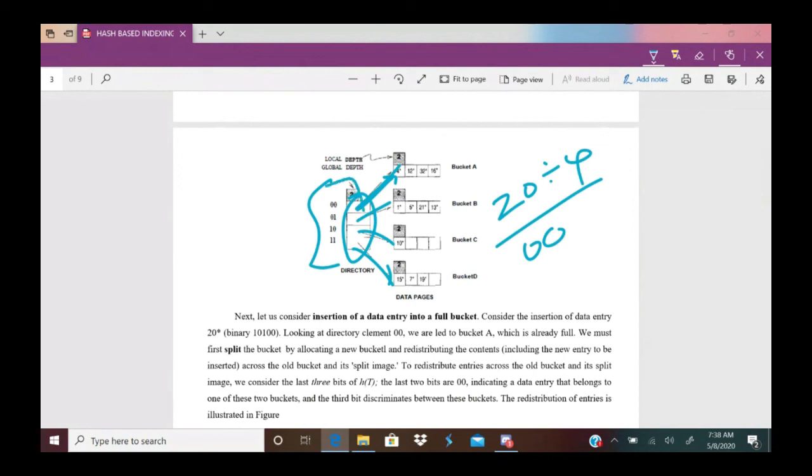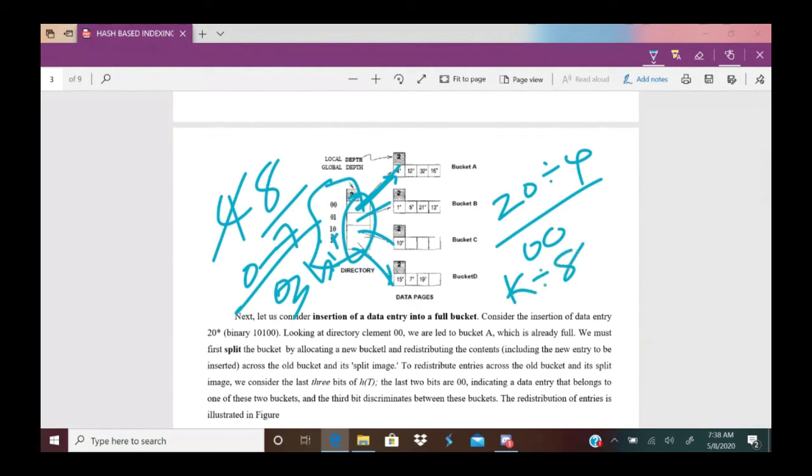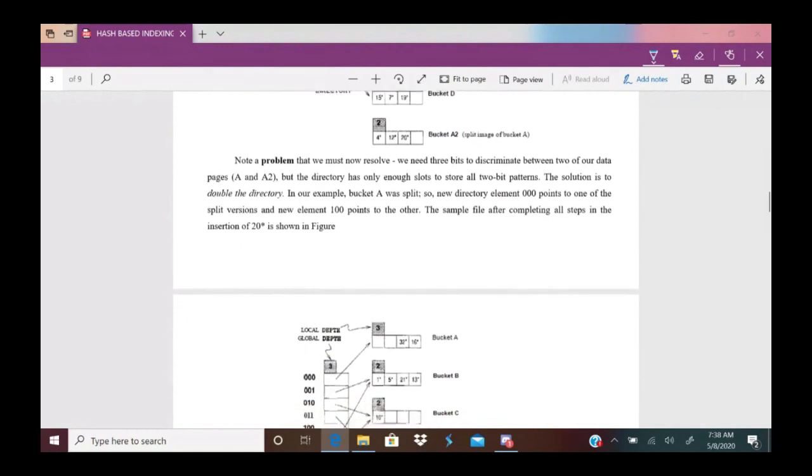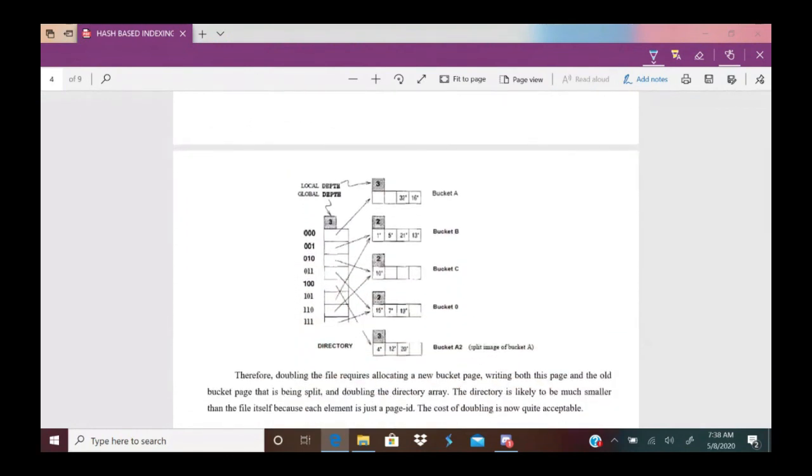Doubled means that initially the directory has 4 pointers, and now it is doubled to 8 pointers. 8 means 0 to 7, and 0 to 7 in binary is represented with 3-bit numbers. So the hash function changes to k mod 8. Keep that in mind. Now, after 20 is inserted, previously 4 buckets were there, now 1 extra bucket is added, the directory is doubled and pointers are adjusted accordingly, and the hash function is k mod 8.